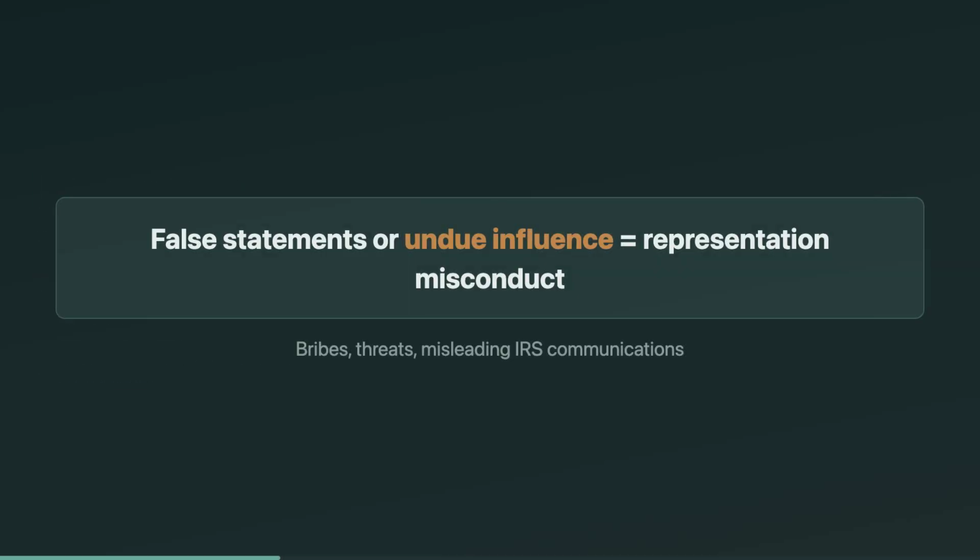Bucket 1 is misconduct while representing a taxpayer before the IRS. Think lies, obstruction, or trying to work the IRS employee. Circular 230 is blunt here. False statements to the IRS and undue influence are discipline magnets. Real-life example. A practitioner offers a bribe to an examiner to win an audit. That's not aggressive advocacy. That's OPR action and potentially criminal exposure.